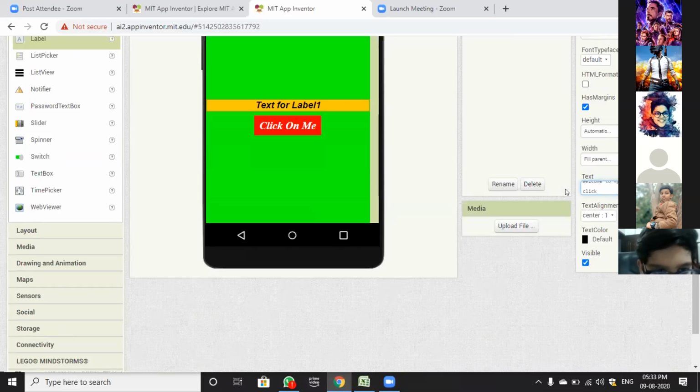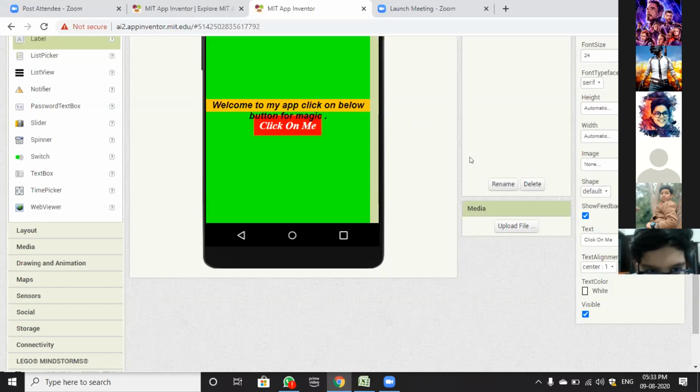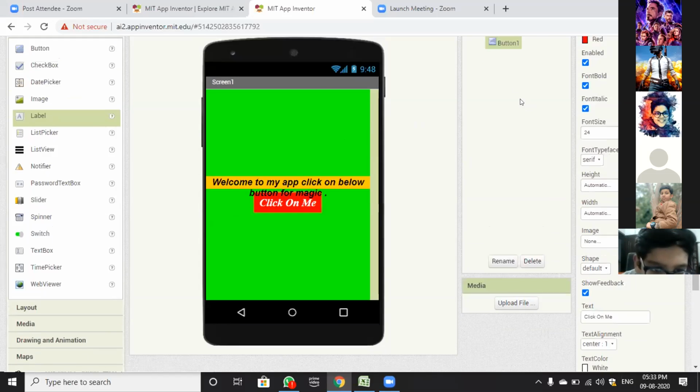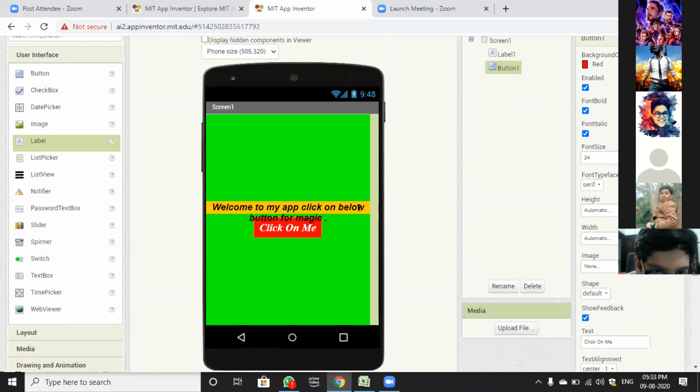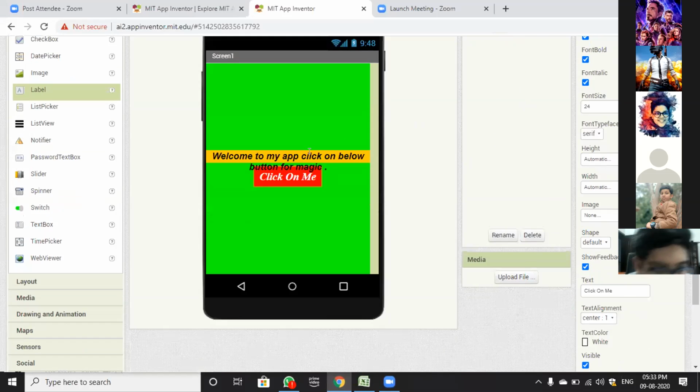Click on below button for magic. So this label component is basically used for writing headings or any text in your app. We do not set any function or anything for that. We just simply do it in the designing part. Can you explain the label part again?